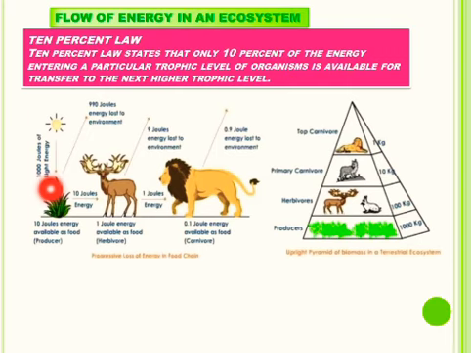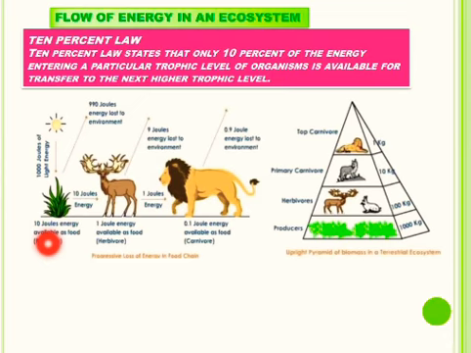What is the 1% of 1000 joules of solar energy? That is 10 joules. So plants capture only 10 joules of solar energy and convert it into chemical or food energy by the process of photosynthesis. Remaining 990 joules of energy during this transfer is lost into the environment.